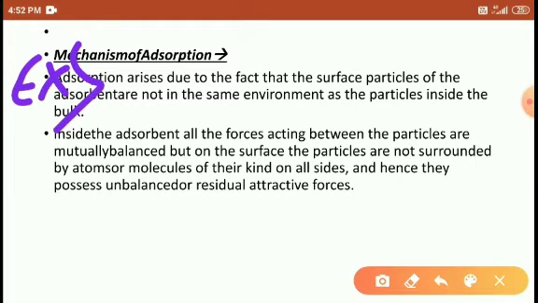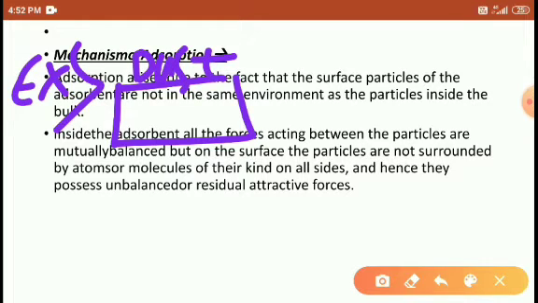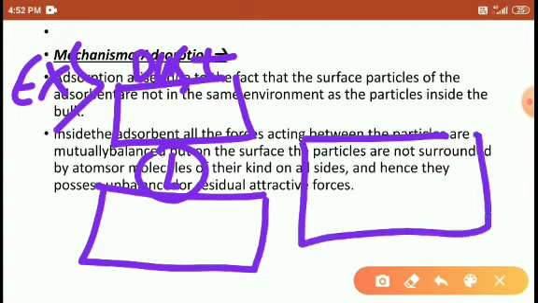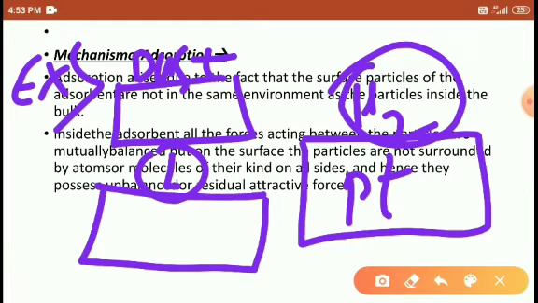I will give an example, students. On a solid surface, the dust particles are occupying the surface, so that is one of the adsorptions. And on a solid surface, liquid droplets occupying it is also a type of adsorption. Or one of the examples we discussed last year: in the hydrogenation reaction, hydrogen gas occupies the platinum metal surface, so that is a type of adsorption. Only the surface is occupied, and that we call adsorption.